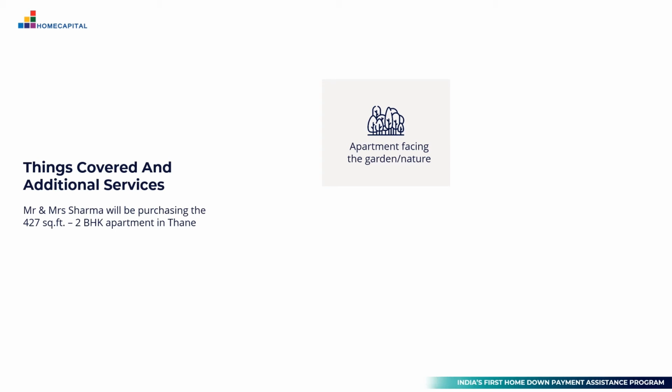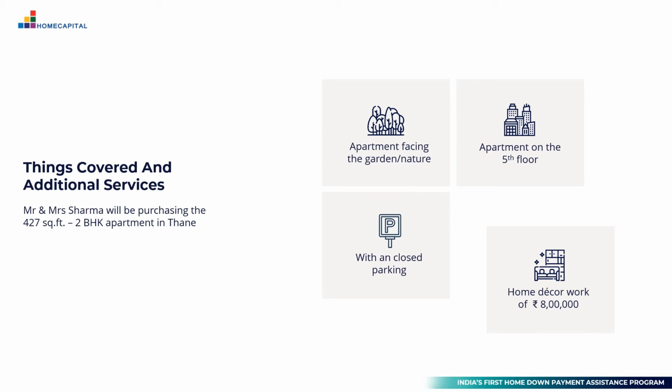The amount they are paying is 80.35 lakhs, for which they are getting an apartment which is facing the garden. The apartment is on the 5th floor and it comes with a closed parking. What they need to budget for in addition is what they are going to pay towards the home decor of the house and what they are going to pay towards furnishing the interiors of the house, which would be an additional amount of INR 8 lakhs.